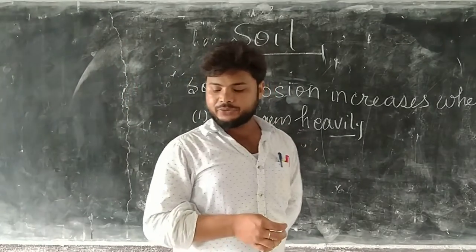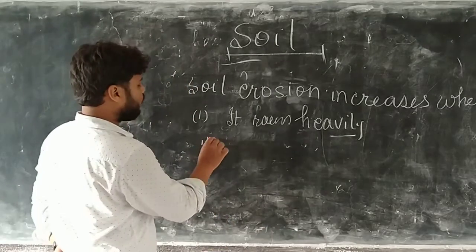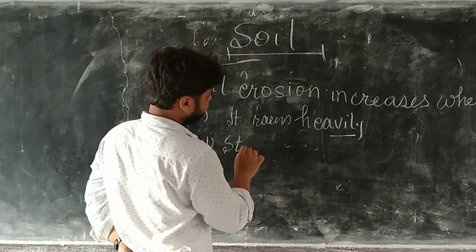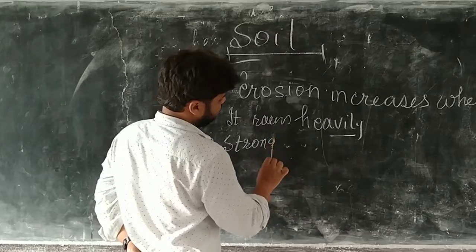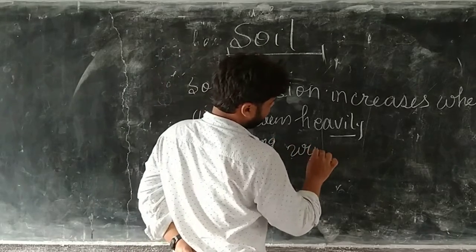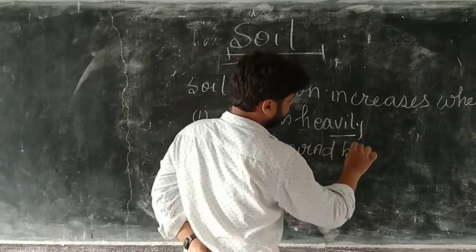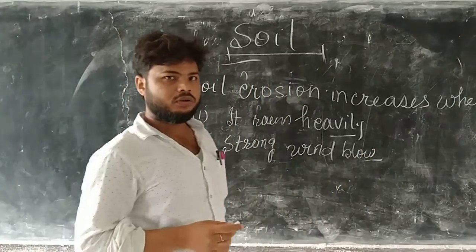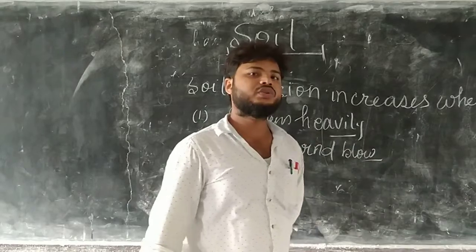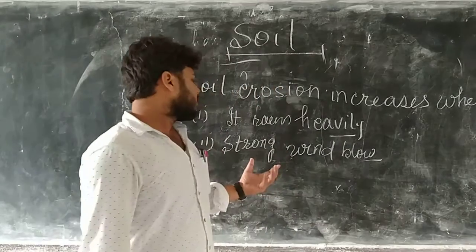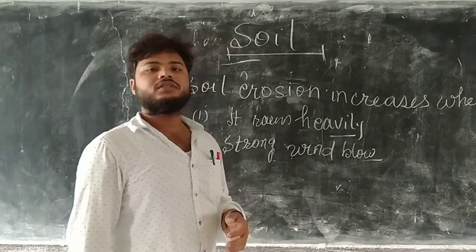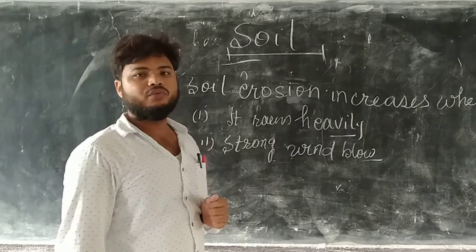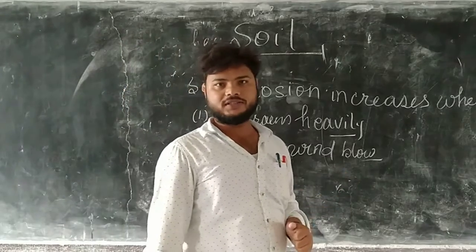After that, next one is strong winds blow. If strong winds blow, this is also responsible for soil erosion. This means strong winds carry away soil from one place to another place.